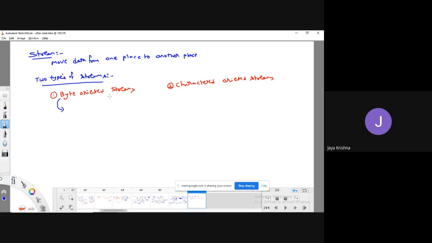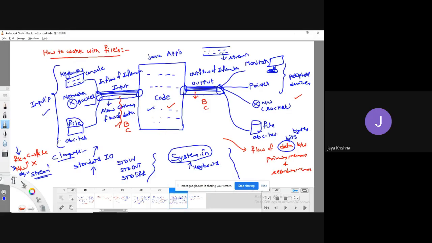This byte oriented stream allows the moving of data in the form of bytes from input devices to Java application, and Java application to input devices. Sorry, can we go from Java application to input devices? No, it is not possible. From Java application to output devices.